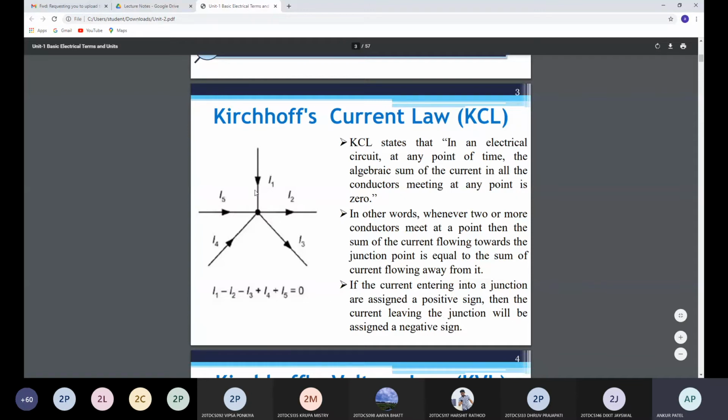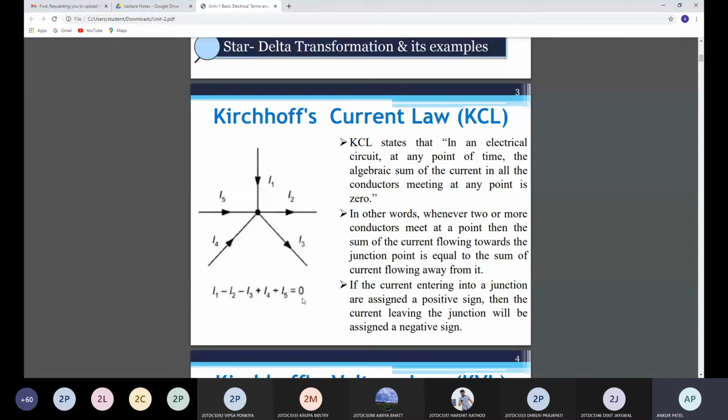Here I1 is entering, so plus I1; I2 is leaving, minus I2; I3 is leaving, minus I3; I4 is entering, plus I4; I5 is entering, plus I5, equal to 0. Or you can write the sum of entering current is equal to the sum of leaving current: I1 plus I4 plus I5 is equal to I2 plus I3.